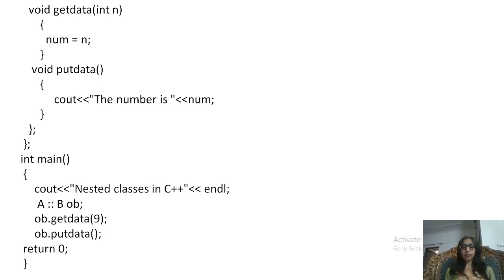So you can understand very well that a nested class is a class within another class, while a local class is a class within a function. Otherwise they are just like ordinary classes. We can create objects for them, and we can use objects for them like any regular class.